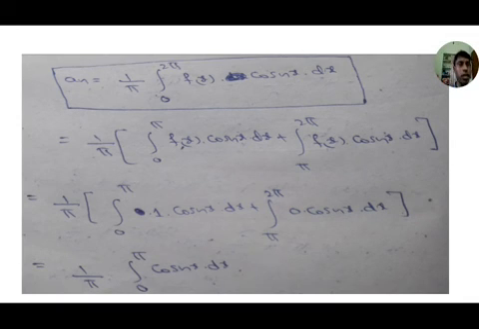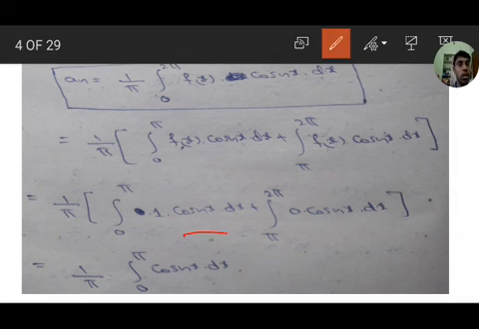Next an equals 1 by pi integral from 0 to 2 pi f of x into cos nx dx. Again here, integral 0 to pi f of x into cos nx dx plus integral pi to 2 pi f of x into cos nx dx. From 0 to pi f of x value is 1, so 1 into cos nx, and from pi to 2 pi f of x equals 0, so plus 0 into cos nx.